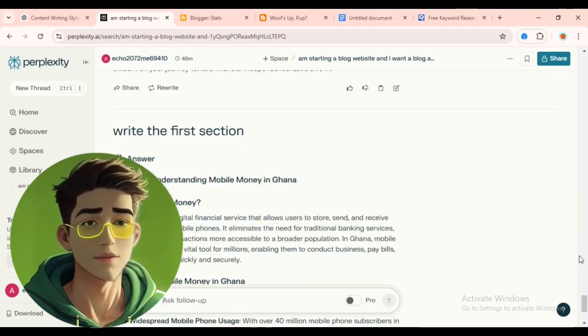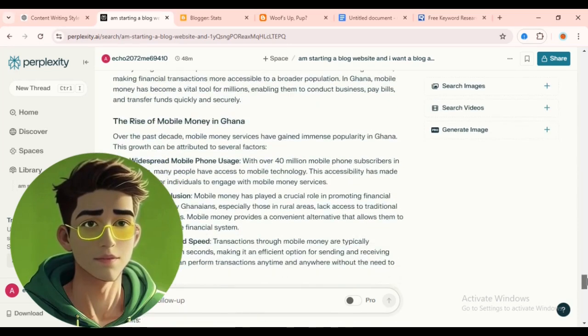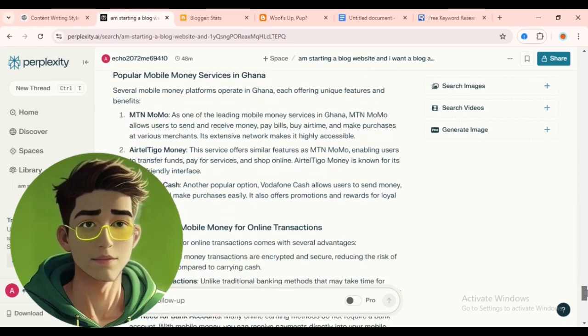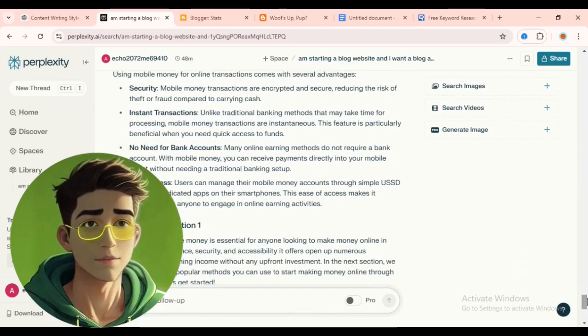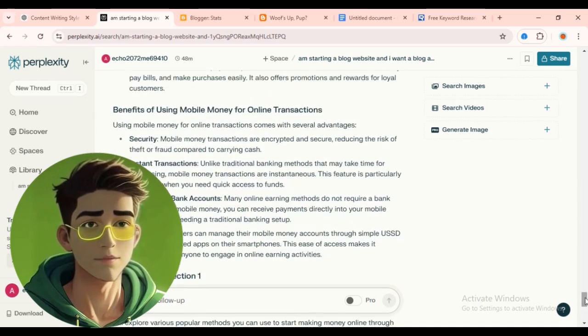Here you can see it says, what is mobile money? Mobile money is a digital financial service that allows users to store, send and receive money using their mobile phones. Okay, this is section 1. As you can see, it's very detailed, and if you are writing a blog that is going to rank on Google, I suggest you use this format. This is the format I always use to write my blogs. Okay, so let's just say we have finished writing our blogs.